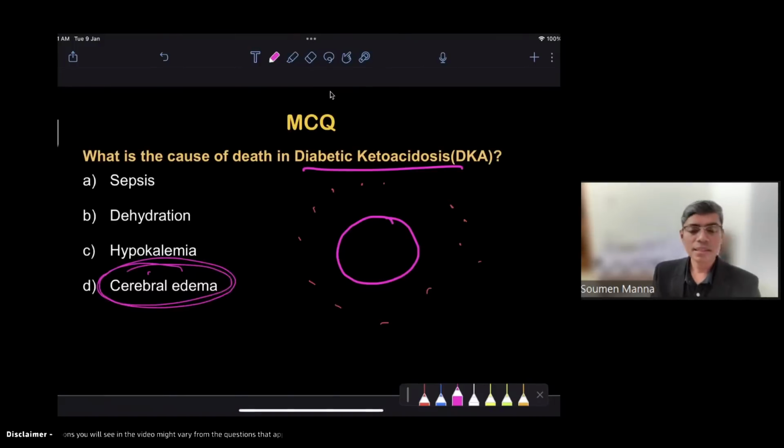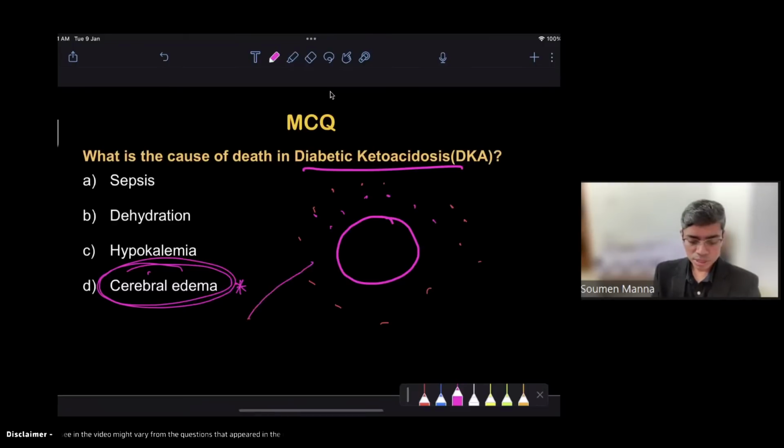It is said that this is the most common cause of death in diabetic ketoacidosis complication, particularly in children. Why there will be cerebral edema, the cause is still debatable, but scientists are predicting that because of the high blood glucose, the osmolality of the blood is very high.